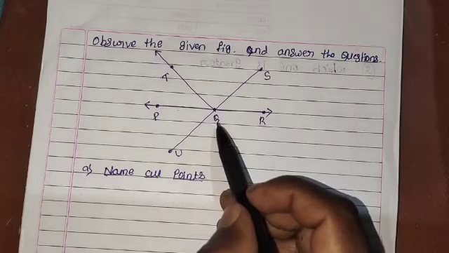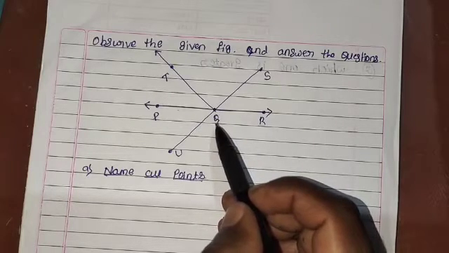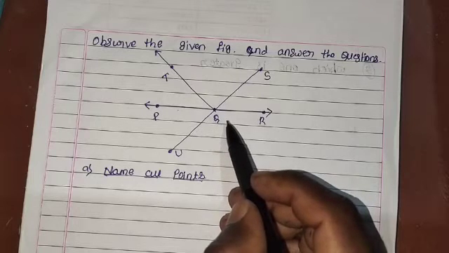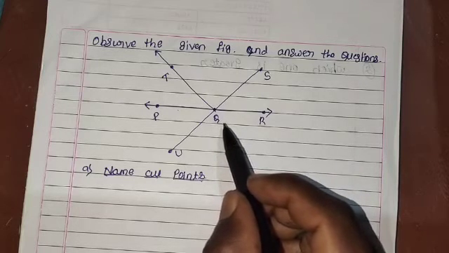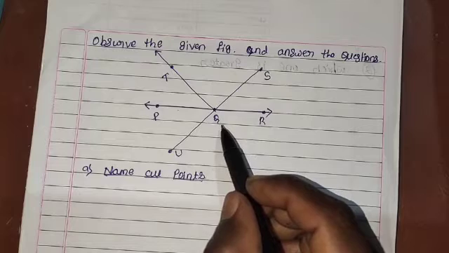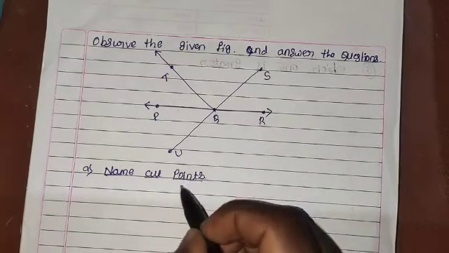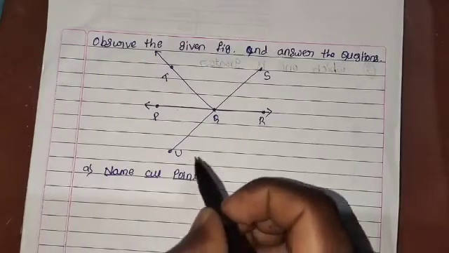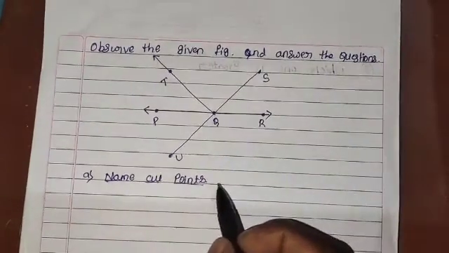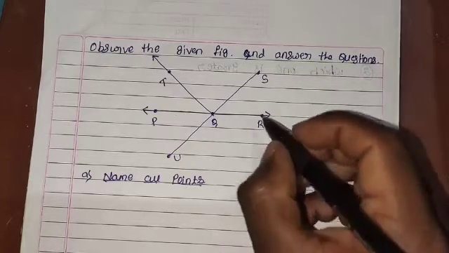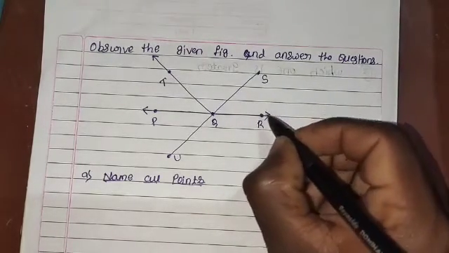We know the meaning of a point. A point determines the location, and we can represent a point with a capital letter. It is the smallest geometrical figure, or geometrical shape, in geometry. Now we have to find all the points which are present in the given figure.